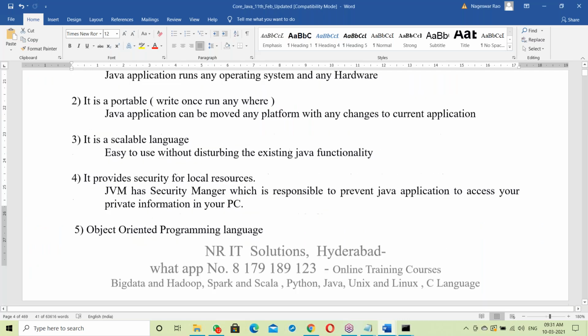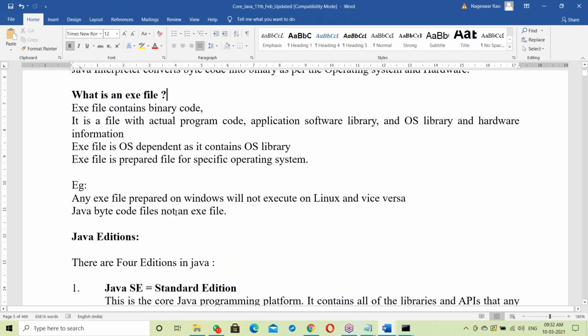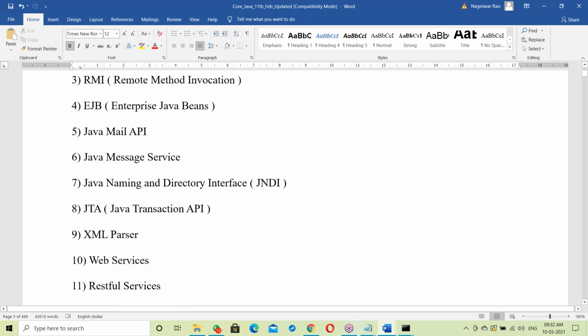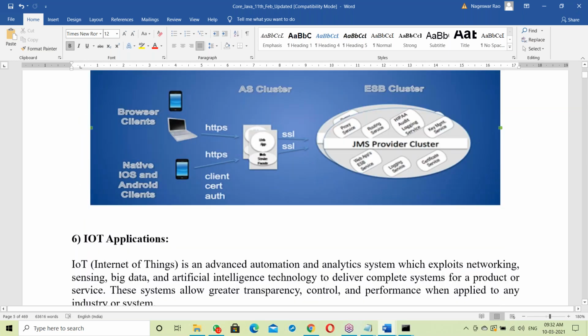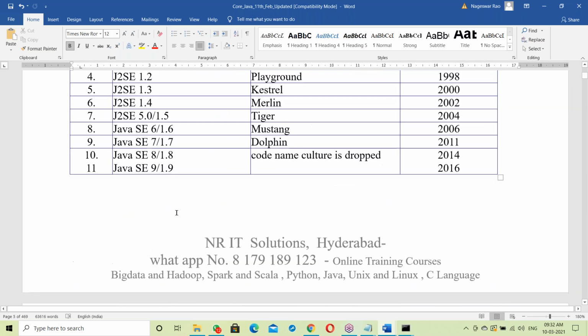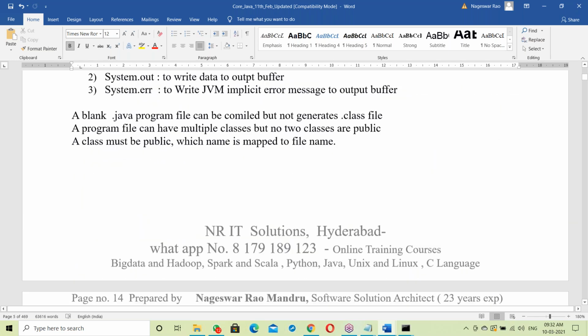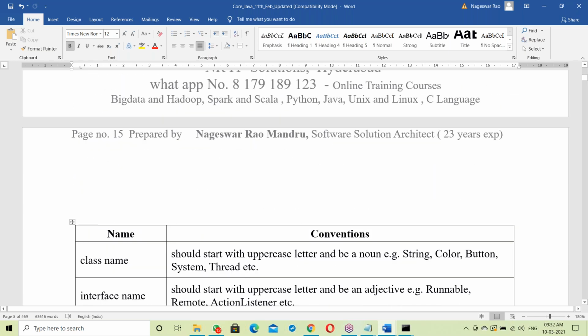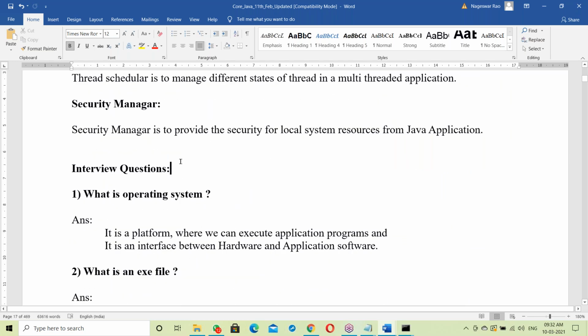See this, for example, these are the topics. What is Java? What is an exe file? In every topic, there are some interview questions. One second, let me show that. Suppose the basics: on basics, there are some interview questions. On every topic, interview questions. Yes, I have prepared interview-type questions here. Every topic has interview questions.